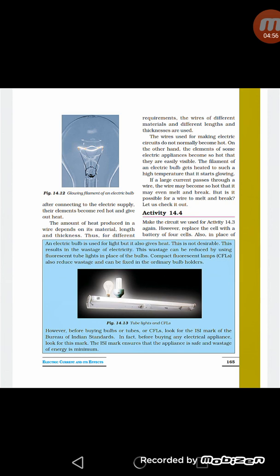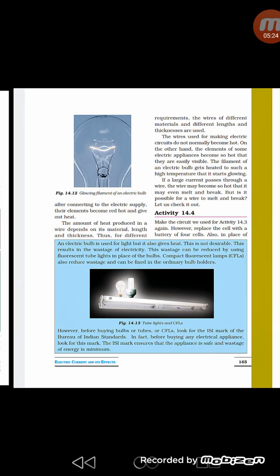But before buying any bulb or tube, we should see the ISI mark. That is a mark of Bureau of Indian Standards, because those electrical appliances which are having ISI mark, it means they are safe to use and they reduce the wastage of energy. So we should only use those electrical appliances which are having the ISI mark.